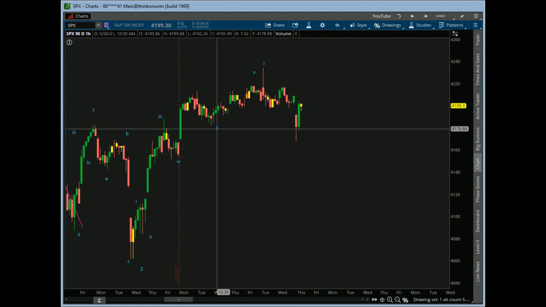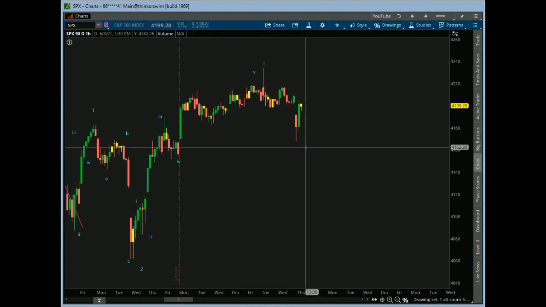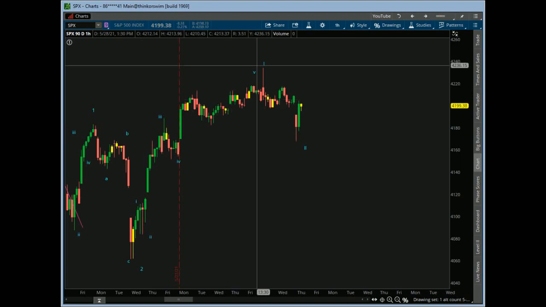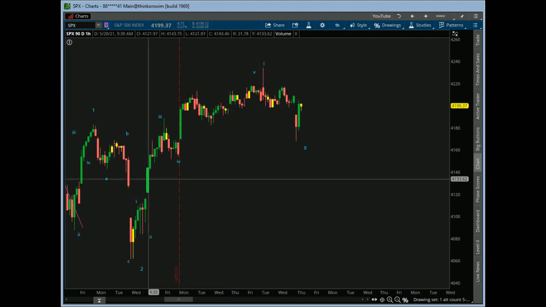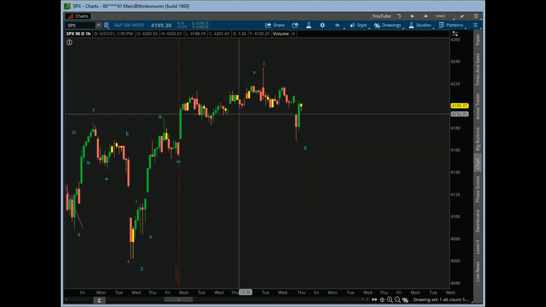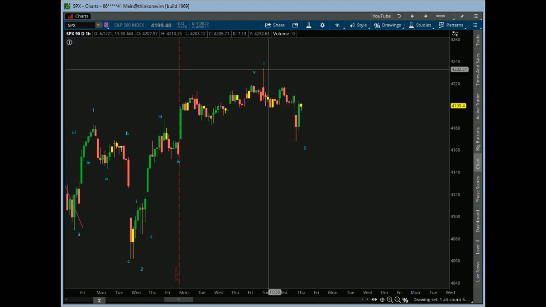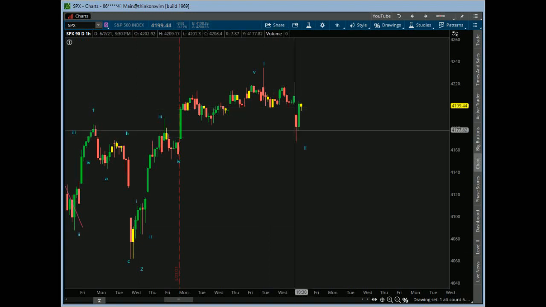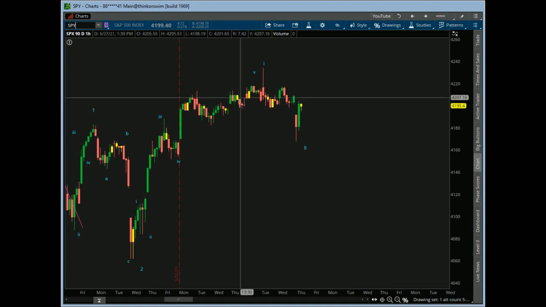And what this does is it kind of looks like a leading diagonal right now. It has that banana shape, right? So 1, 2, 3, 4, 5. Wave 3 is not the shortest wave, and wave 4 does intersect wave 1, so it's a valid wave, and possibly not even really an ending diagonal. This whole thing was kind of like an ending diagonal for that little pop right there. So there's wave 1, and this looks like a clear A, B, C wave 2, and this looks pretty impulsive. Let's see if we get a 1, 2, 3 type move with it, a nice impulsive move up. That's what we're tracking in terms of SPY.